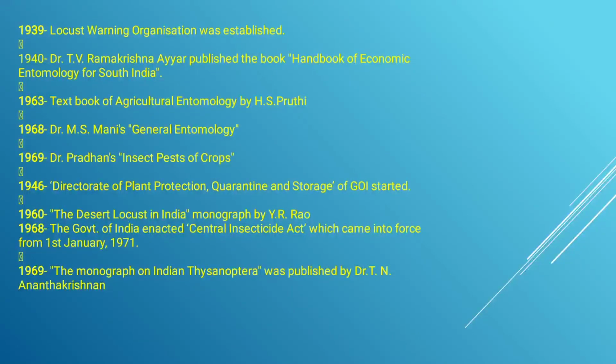In 1939, the Locust Warning Organization was established. You all know the locust. Locust means the major grasshopper that was found last year, in 2021. They attacked the Rajasthan area. So it is a kind of grasshopper. For controlling this, the Locust Warning Organization works especially on locust warning.